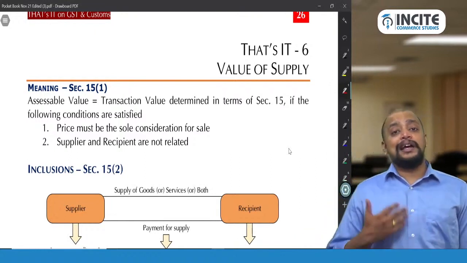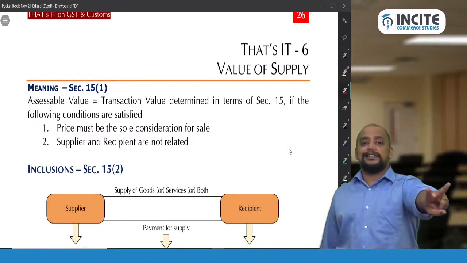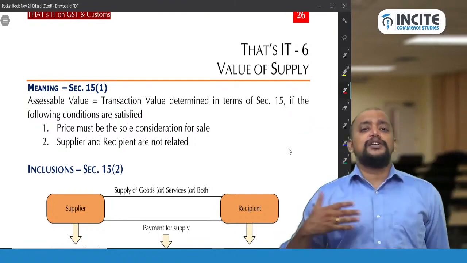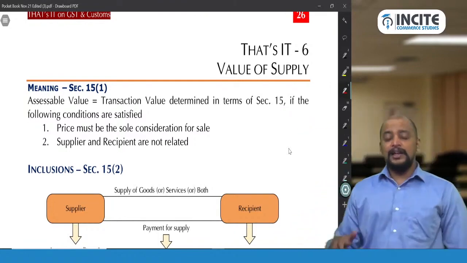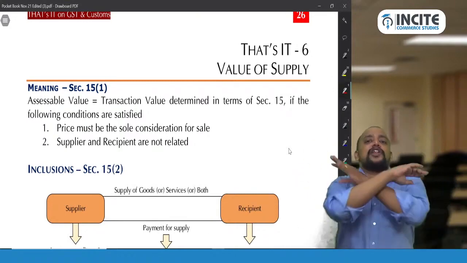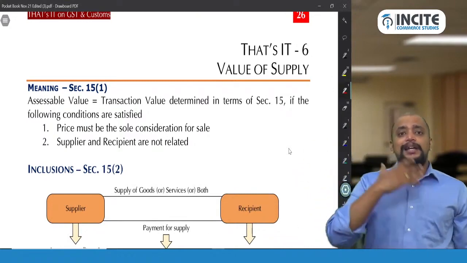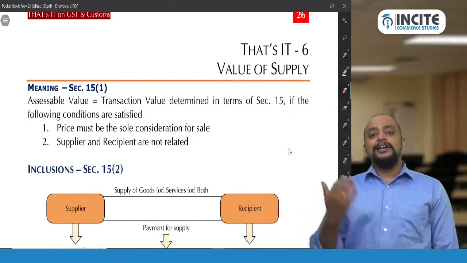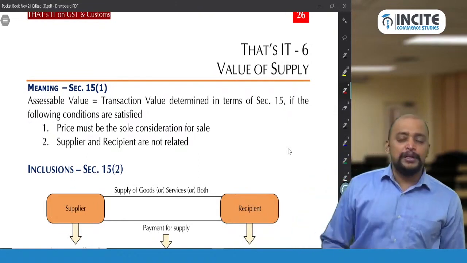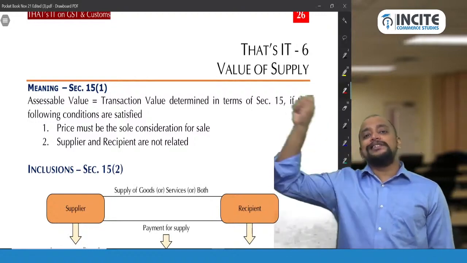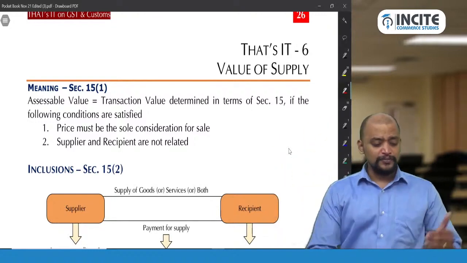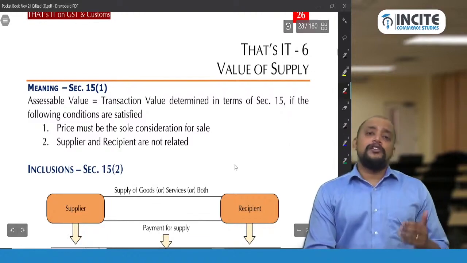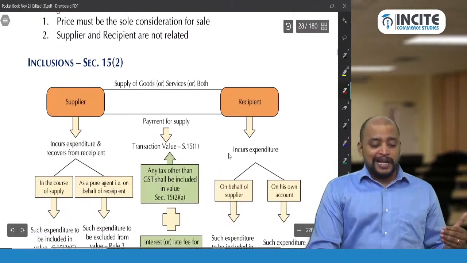When will the value be taken as transaction value? If two conditions are satisfied. Number one, price must be the sole consideration, meaning apart from price I should not be getting any other consideration, and supplier and recipient are not related. If supplier and recipient are related, or if price is not the sole consideration, then transaction value will not be applicable. We need to determine the value as per CGST rules. And for this transaction value, we need to make certain inclusions.